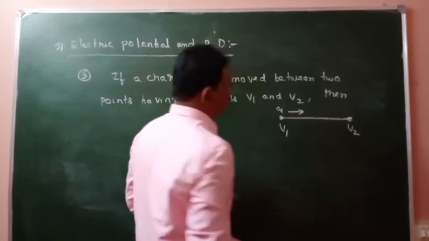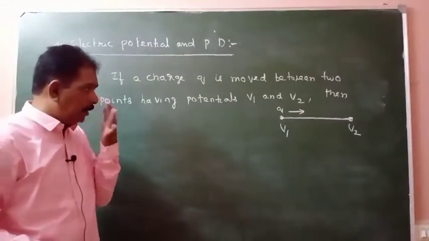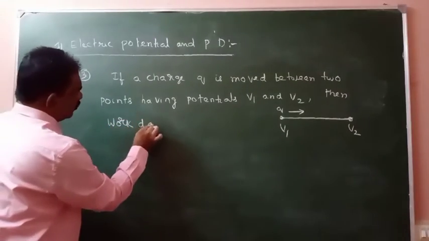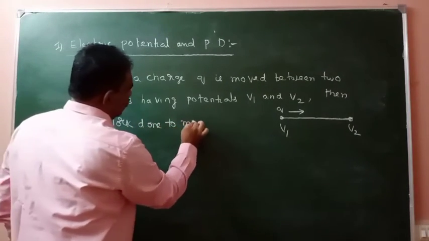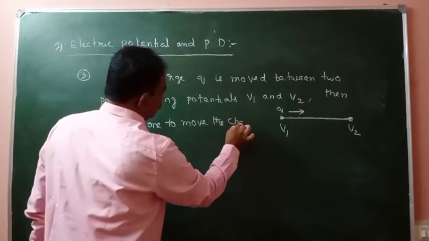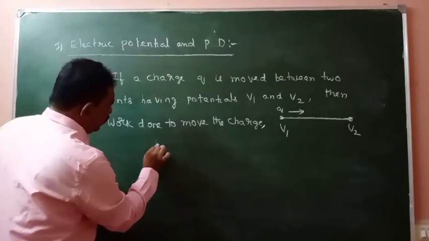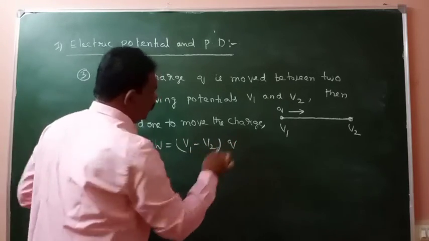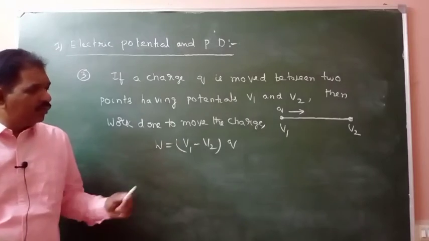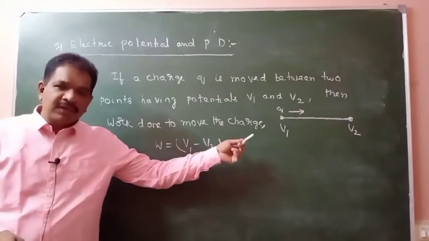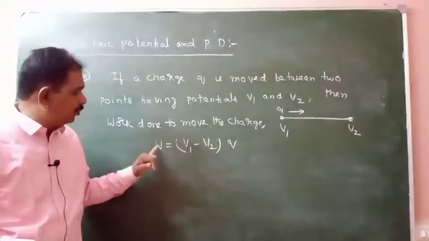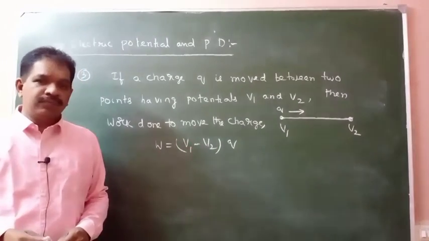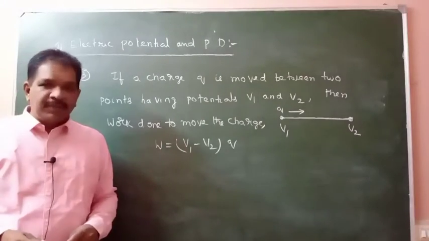A charge Q is moved from V1 to V2. Then the work done to move the charge, W is equal to V1 minus V2 into Q. Work done to move the charge from a potential of V1 to V2, W is equal to V1 minus V2 into Q. Okay? And these problems will be there.